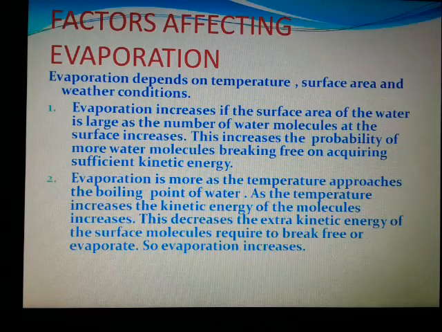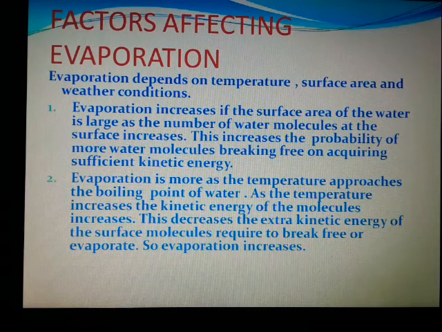So evaporation increases if the surface area of the water is large, as the number of water molecules at the surface increases. Actually, the movement of the water molecules in the liquid will be high, that we know since it is loosely packed. So this increases the probability of more water molecules breaking free on acquiring sufficient kinetic energy. So as the surface area increases, evaporation also increases.